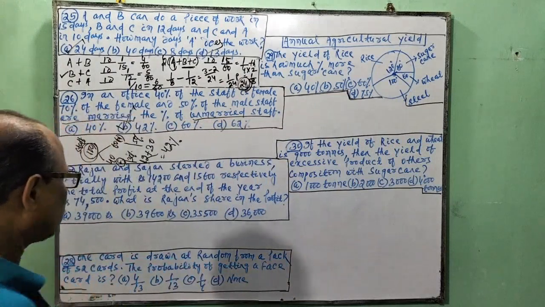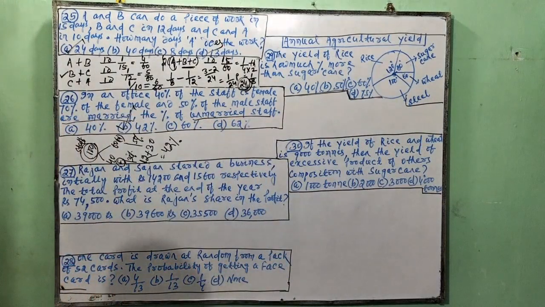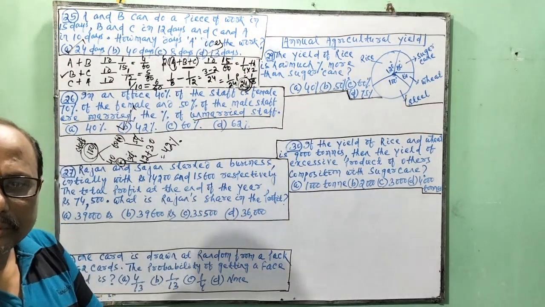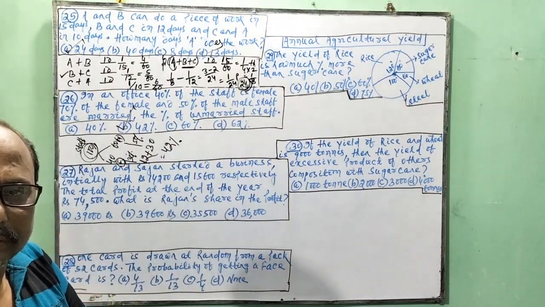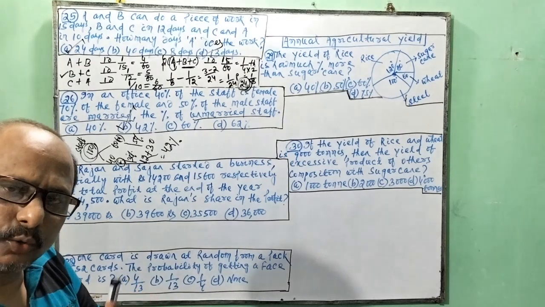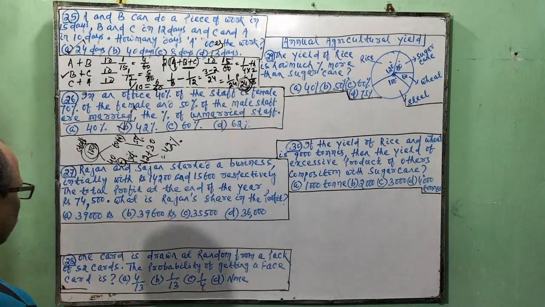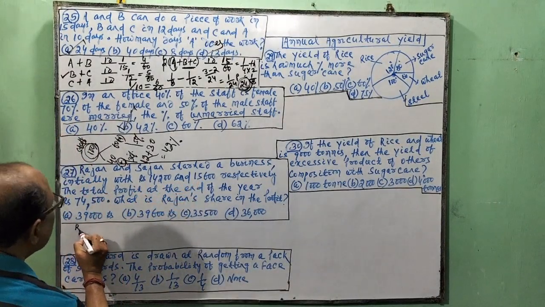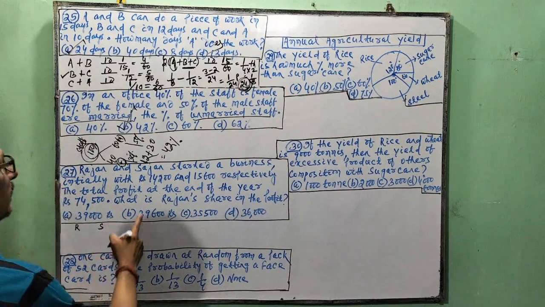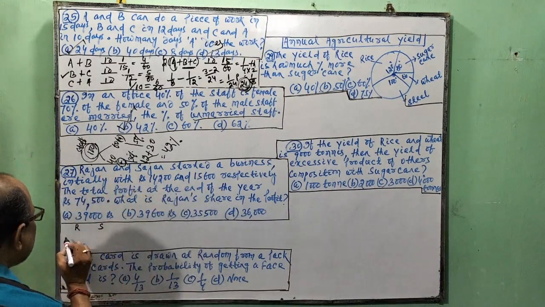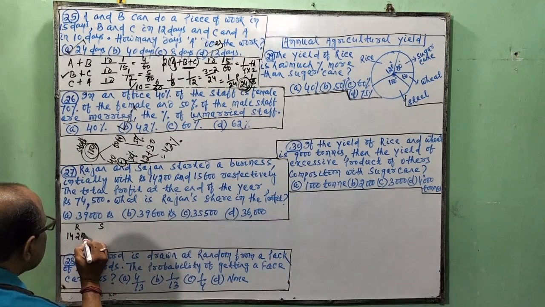Rajan and Sajan started a business initially with rupees 14,200 and 15,600 respectively. I am telling you, always the profit ratio is equal to the investment ratio. So the investment ratio is Rajan 14,200, Sajan 15,600.